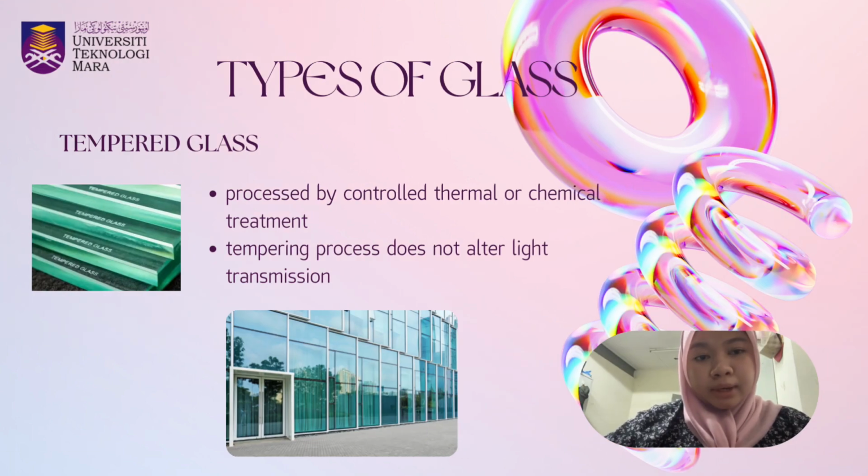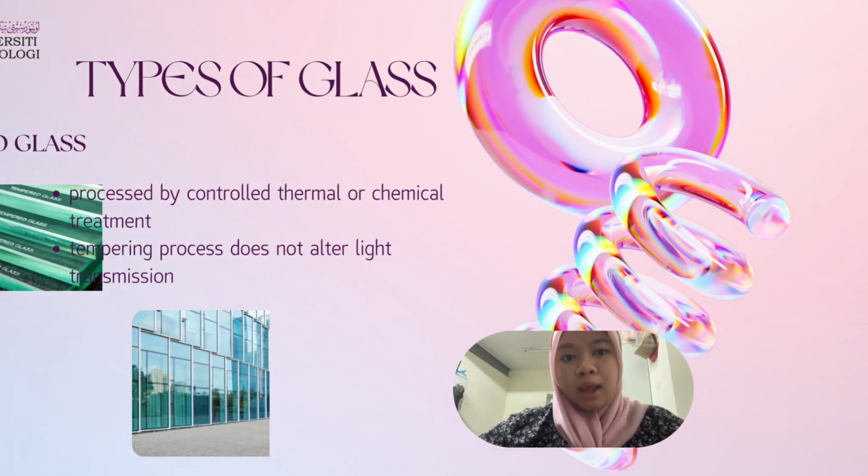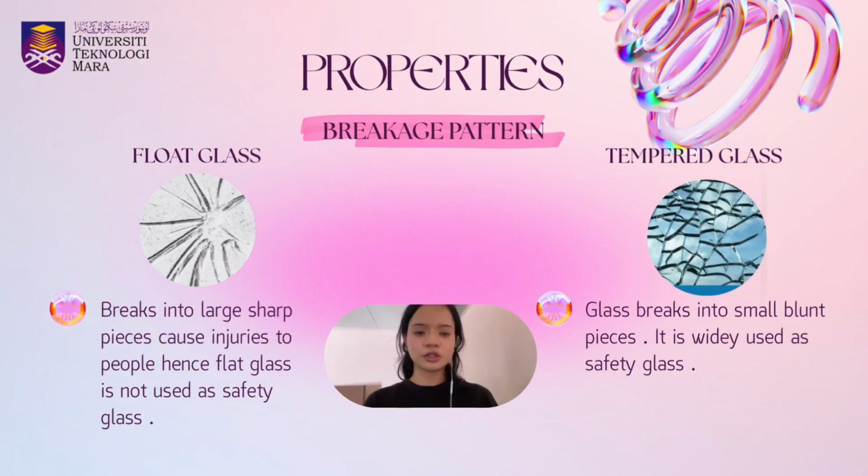Next is tempered glass. Tempered glass is processed through controlled thermal or chemical treatment to increase its strength and durability. The tempering process does not alter the light transmission of the glass, so it remains clear while providing better safety. Let's look at performance: how float glass compares to tempered glass across these three key properties.